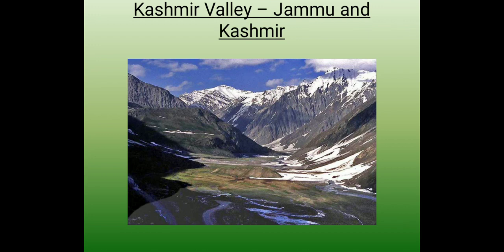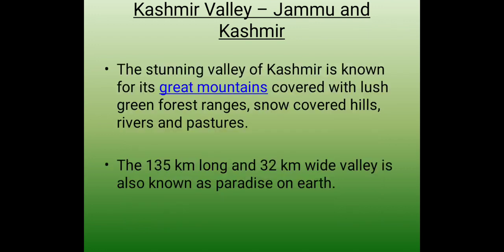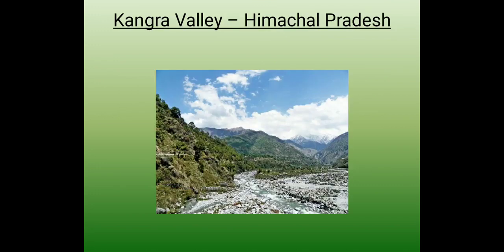The first valley we will talk about is Kashmir Valley in Jammu and Kashmir state. The stunning valley of Kashmir is known for its great mountains covered with lush green forest ranges, snow-covered hills, rivers and pastures. The 135 kilometer long and 32 kilometer wide valley is also known as Paradise on Earth. So Kashmir Valley is also known as Paradise on Earth.